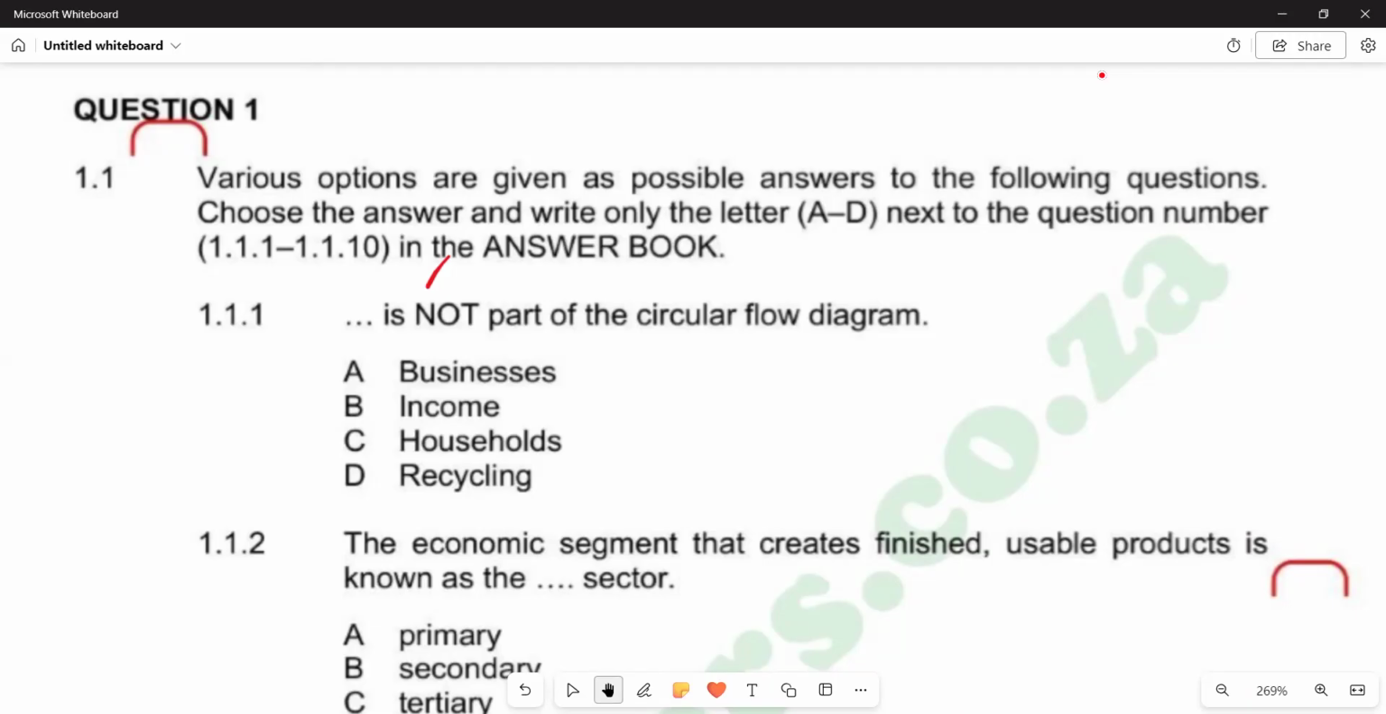Also, households are part of the circular flow model. So recycling, you know that that one is not a part of our circular flow model. So we've got D, which is the correct answer there, because D, recycling is not part of the circular flow model. So we've got D, that is the answer on 1.1.1. Then we go to the next question, which is 1.1.2.